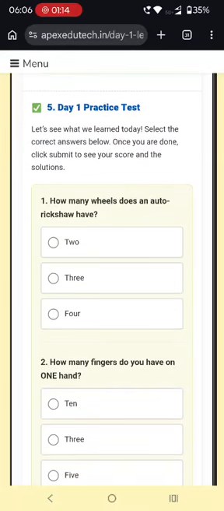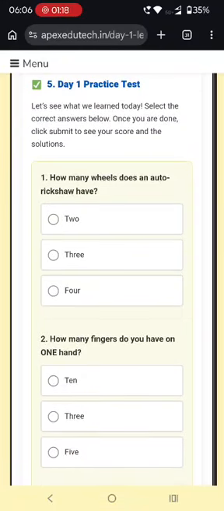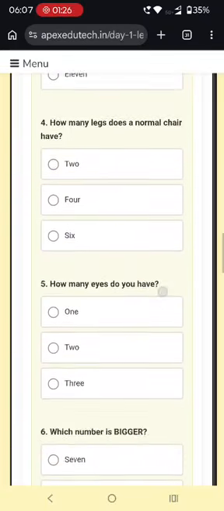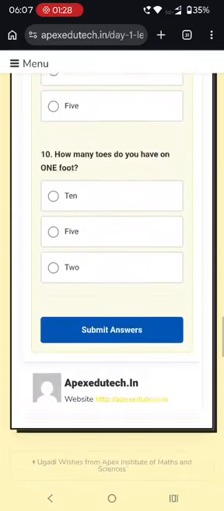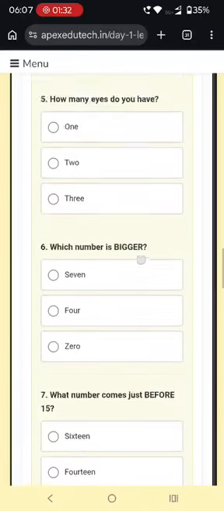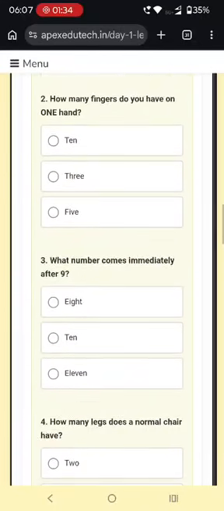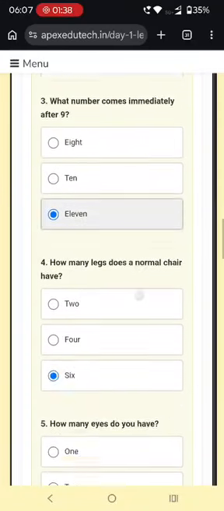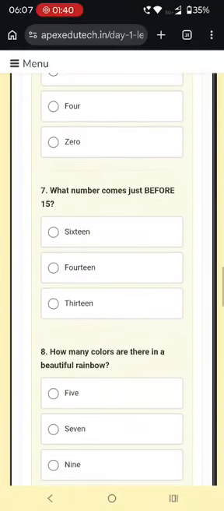You can just read the question and attempt the answer here itself. How many wheels does an auto rickshaw have? So 3 wheels. How many fingers do you have on one hand? So like that, go through the question and attempt the answer. Finally, you can submit. If you attempt all the answers, then only you can submit. So I have attempted only one here. Let me attempt any answer, any random answer. Like that.